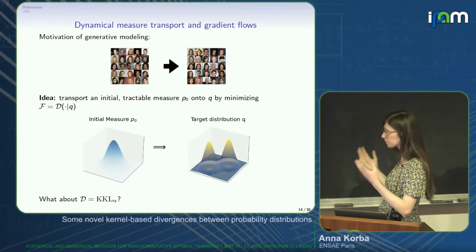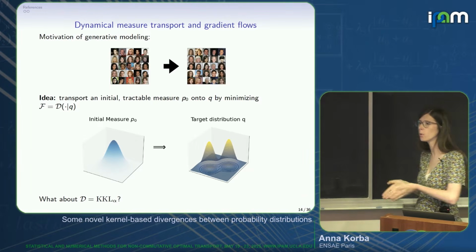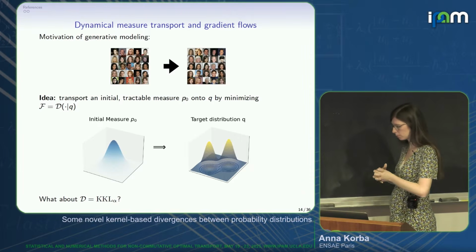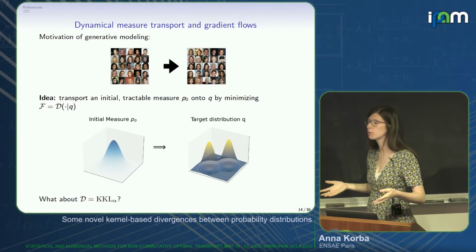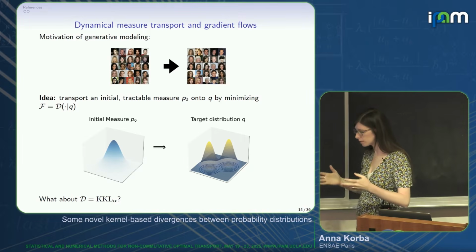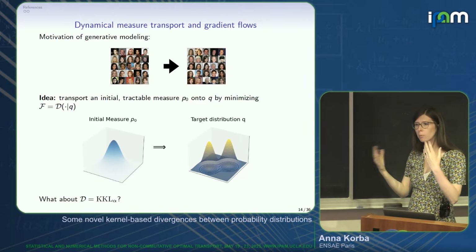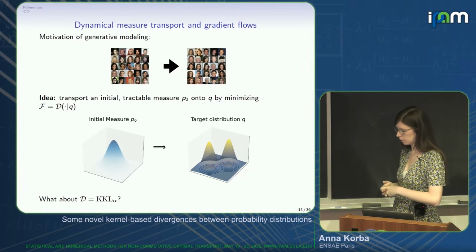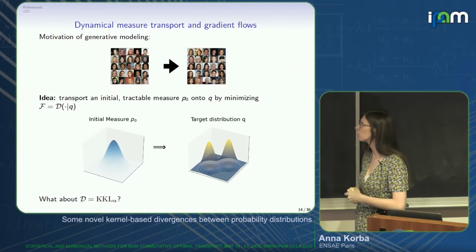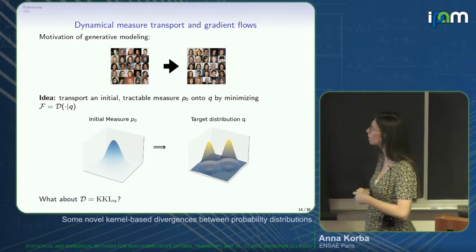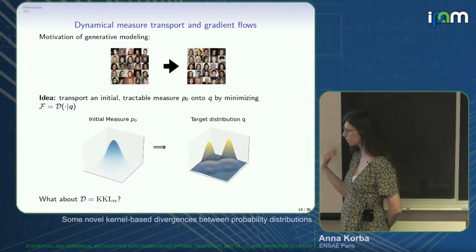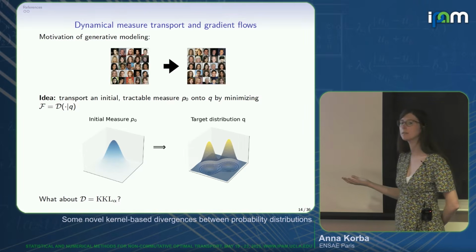All right, so we know already that it behaves well for empirical measures, right? That the statistical rate is independent of the dimension. So it's a nice thing because it tells you that if you want to compare discrete measures in high dimension, then this is a good way to compare them. Now we were wondering what happens as you want to optimize this objective.